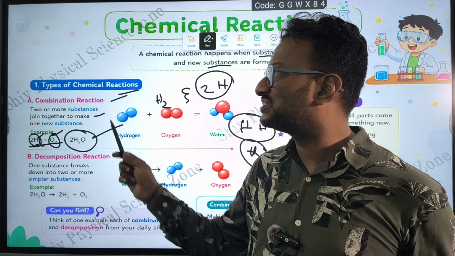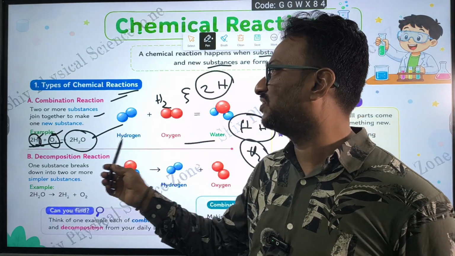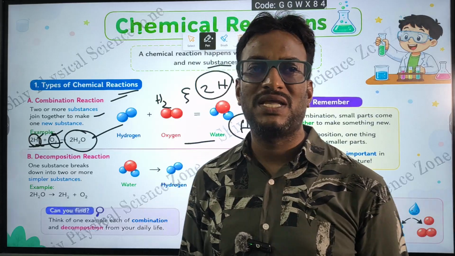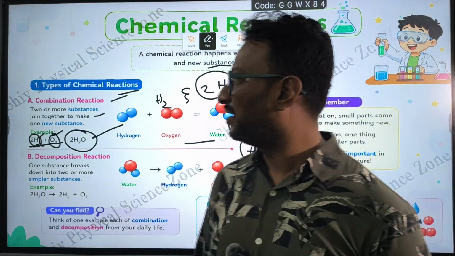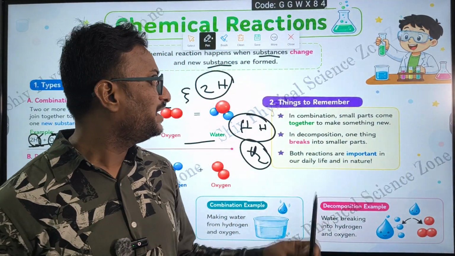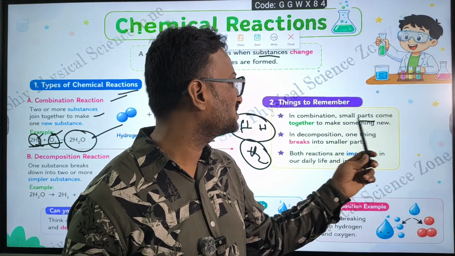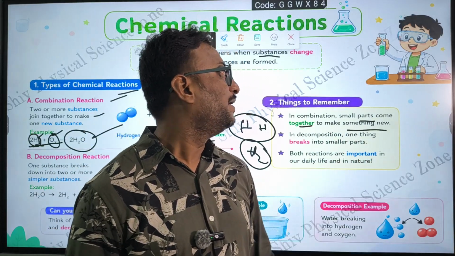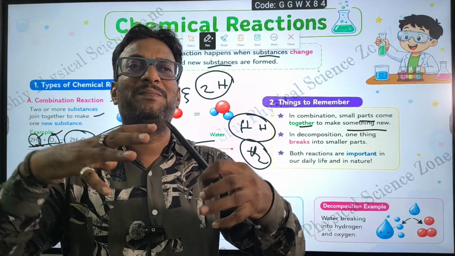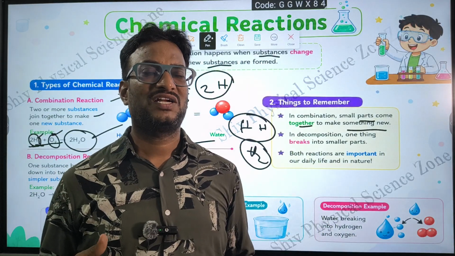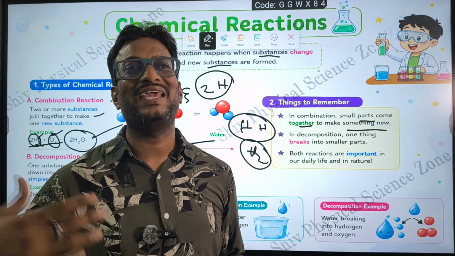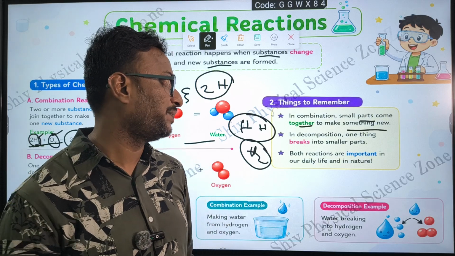That is called a combination reaction. So in combination, small parts come together to form something new, something big, like we discussed in the tea example, the preparation of tea.